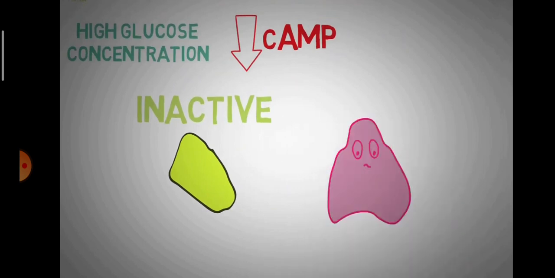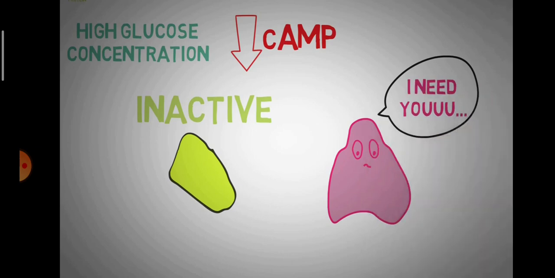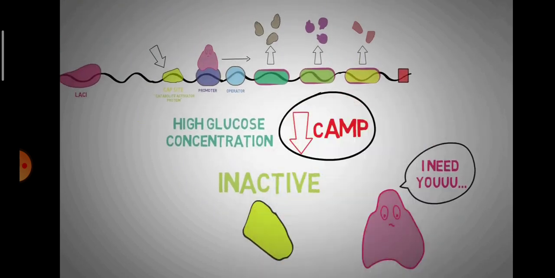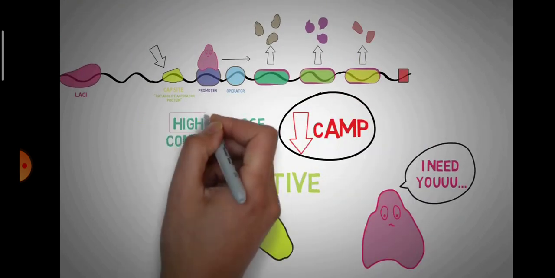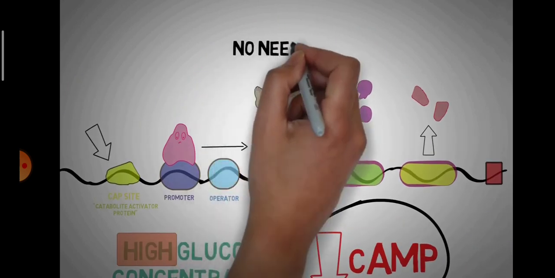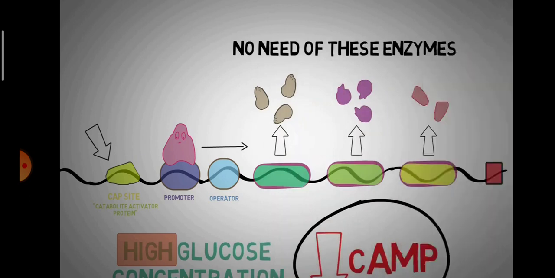Without his friend CAP, the RNA polymerase feels lonely and depressed and can't function properly, and this leads to decreased transcription of ZYA genes, leading to lower levels of production of enzymes for digestion of lactose. Now this is very important, as lower levels of cyclic AMP basically signal the cell that glucose is present in the cell to use and there is no need for digestion of